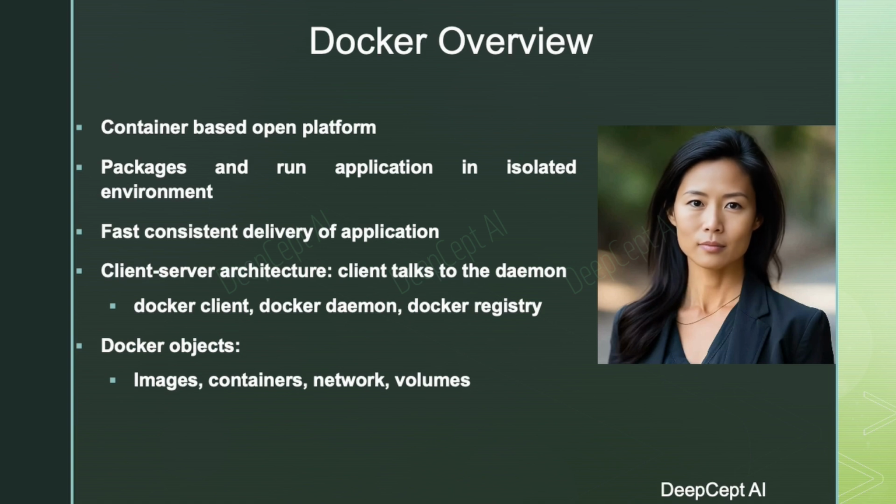The client part is a command line tool or user interface, also known as the Docker client, used to interact with the Docker daemon. When you use Docker, you are creating and using images, containers, networks, volumes, plugins, and other objects. Docker images serve as the template for creating Docker containers, which are running processes of these images. A Docker registry is a cloud-based registry service where developers can store, share, and discover Docker images. For example, when we use the Docker pull command, Docker pulls the required image to the local system from the configured Docker registry.